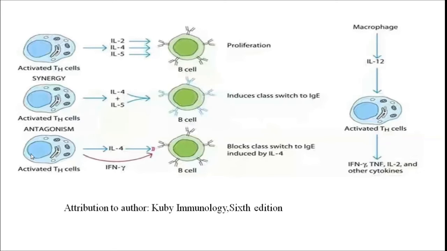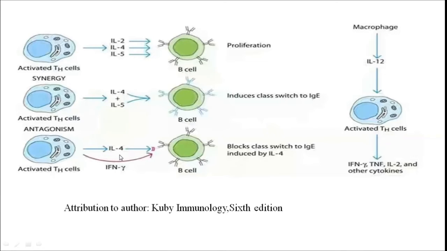Now the next is antagonism. Here also we are taking the example of interleukin 4 and interferon gamma. These two cytokines are produced by the activated T helper cell. Here also we are going to discuss the effect of these two cytokines on the B cells.